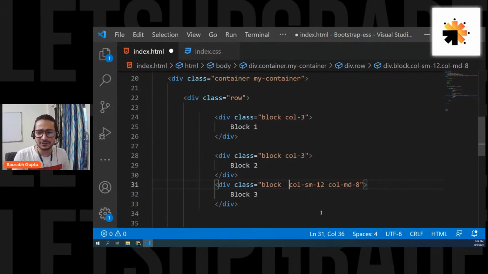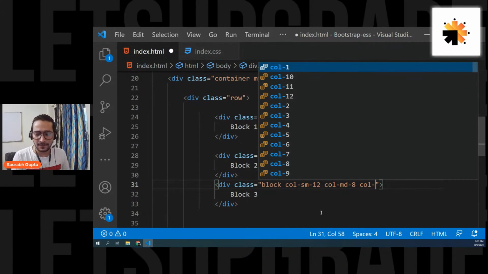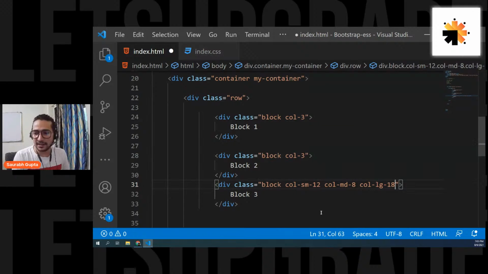And I think my PC is also large, so I can show you for large actually. So let me show you for large. Let's say Col hyphen LG hyphen 10.